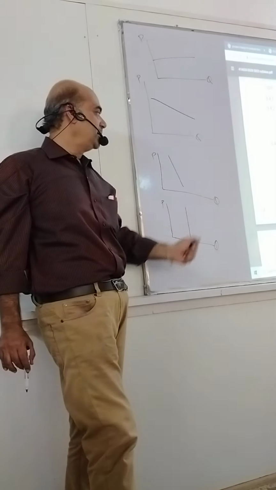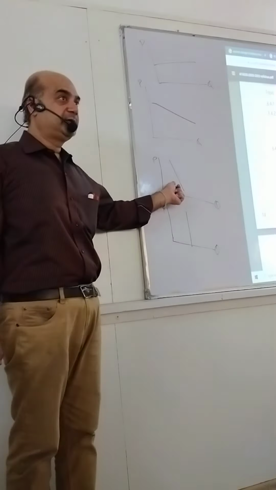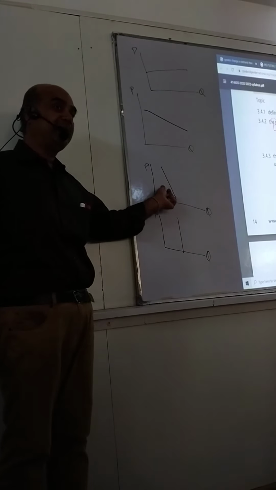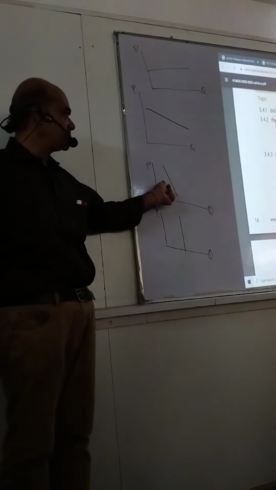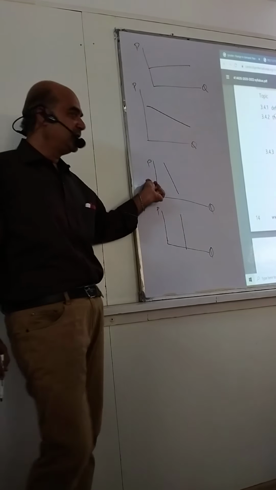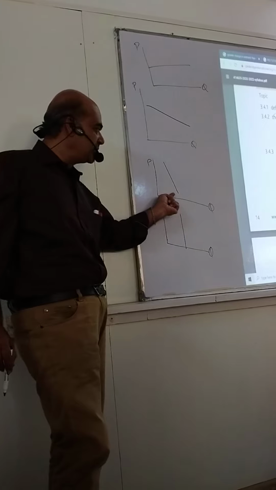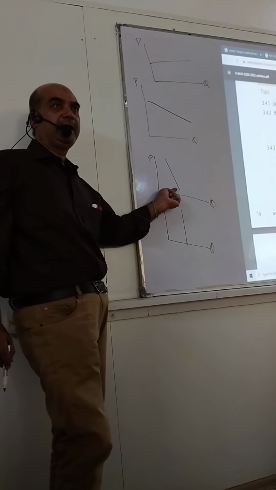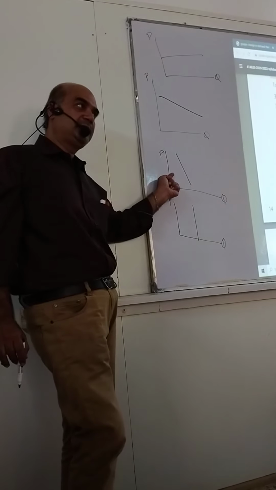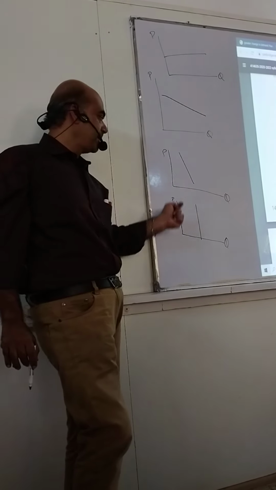But if I make a line like this, a demand curve, it is comparatively more inelastic. Why? Because a higher change in the prices will create a lower change in the quantity demanded. So learn them like this, that you will remember.